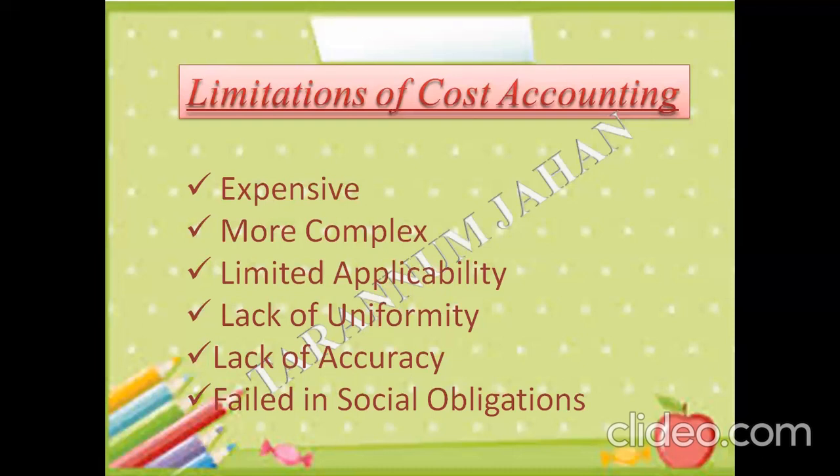A cost accounting system is applicable only for a large size business and not suitable for small size business because it is a bit expensive. Now we can say lack of uniformity, the next disadvantage. Nobody has a proper pro forma of the cost accounting. Though we have certain rules and principles to be followed, we don't have any universal pro forma for it. This is the greatest limitation of the cost accounting system.